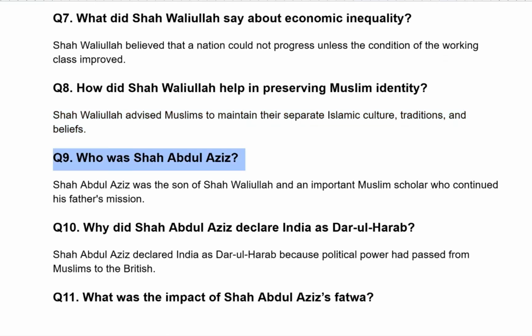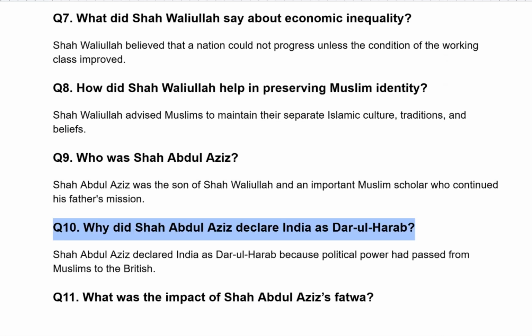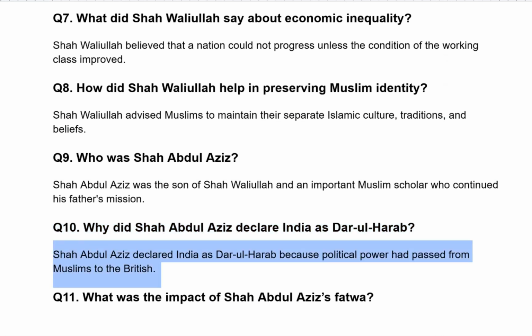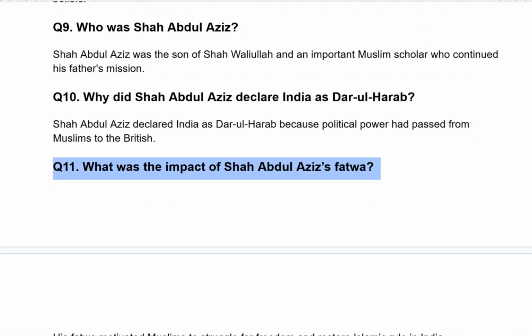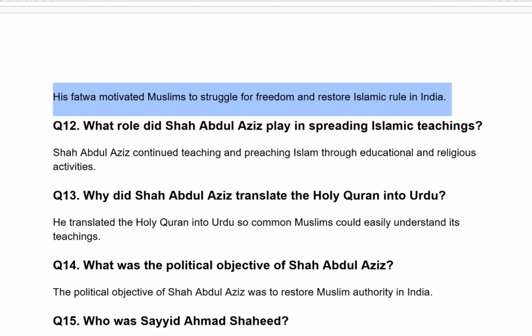Who was Shah Abdul Aziz? Shah Abdul Aziz was the son of Shah Waliullah and an important Muslim scholar who continued his father's mission. Why did Shah Abdul Aziz declare India as Darul Harab? Shah Abdul Aziz declared India as Darul Harab because political power had passed from Muslims to the British. What was the impact of Shah Abdul Aziz's fatwa? His fatwa motivated Muslims to struggle for freedom and restore Islamic rule in India.